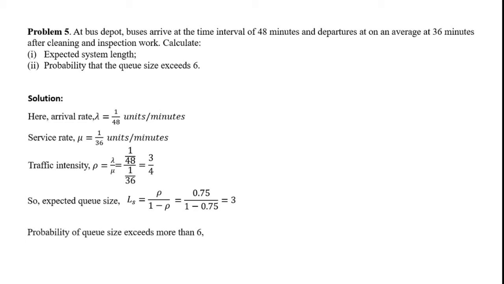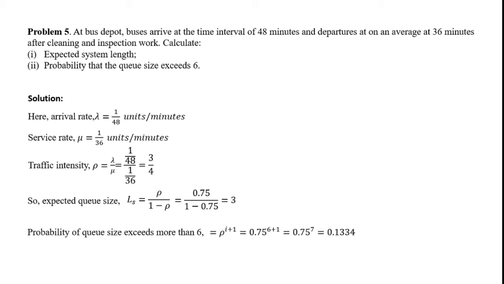Next is the probability of queue size exceeding 6, that is, we need to find the probability of a queue exceeding a particular number. And whenever we have more than a particular number, we use the formula rho raised to I plus 1, where I is your particular number.